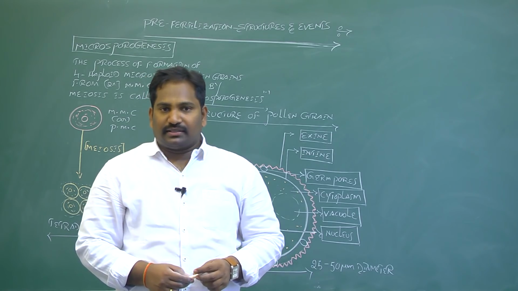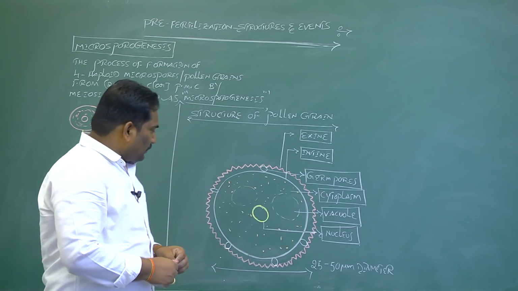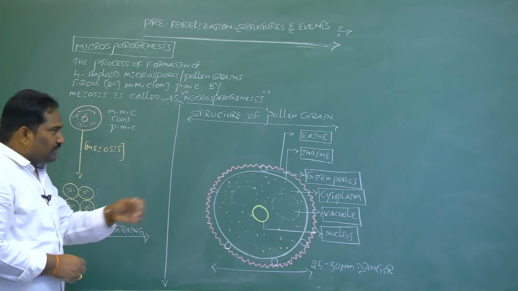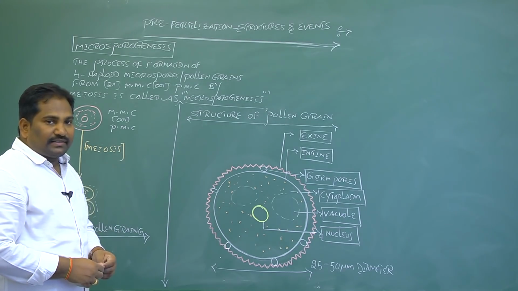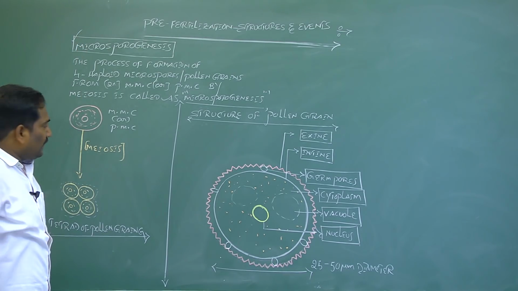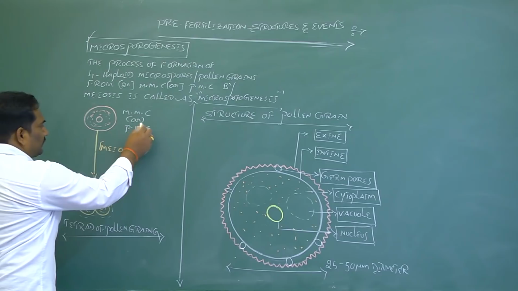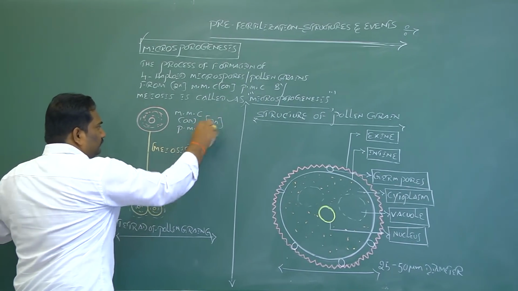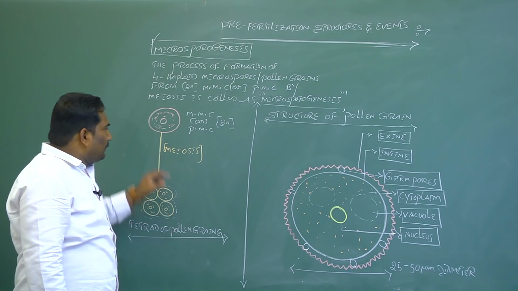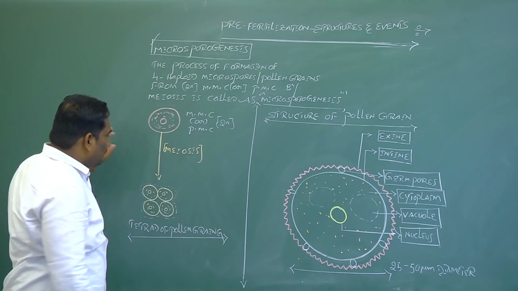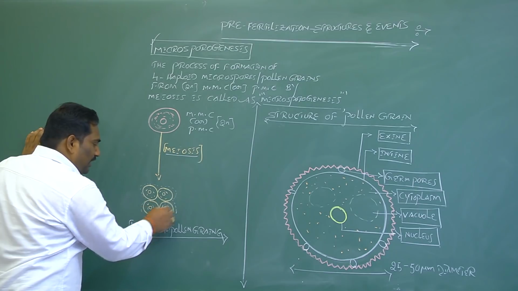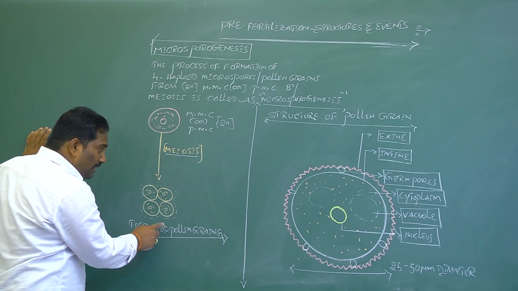During microsporogenesis, tetrad of microspores or pollen grains are formed. Before going to that, a new concept, let's discuss once again the definition for microsporogenesis. Generally, a diploid microspore mother cell or pollen mother cell undergoes meiosis. It produces 4 haploid pollen grains or microspores.